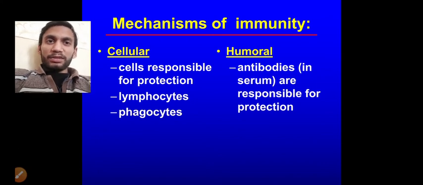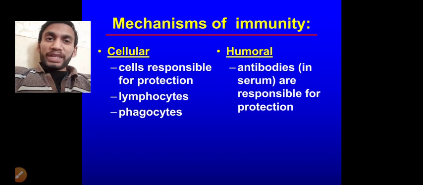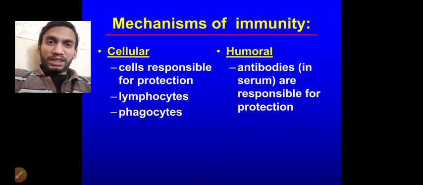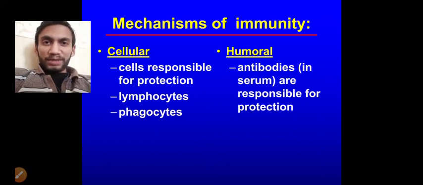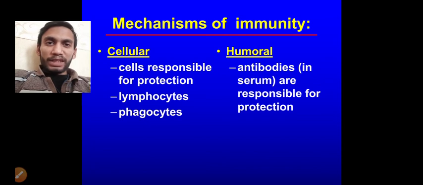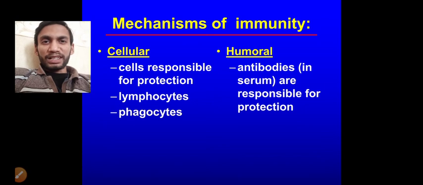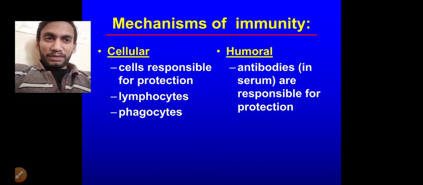What is the mechanism of immunity? It works at the cellular level and the humoral level. The humoral response does not directly involve cells. Some cells, like B lymphocytes, get activated with the help of the complement system, different interleukins and tumor necrosis factor, and form plasma cells, which are able to form antibodies.